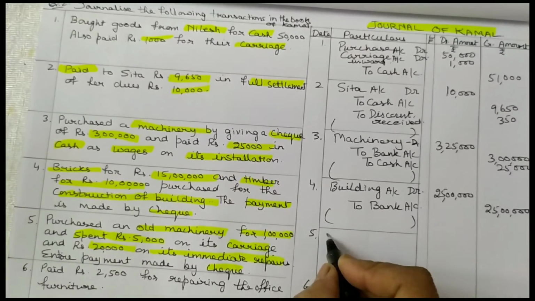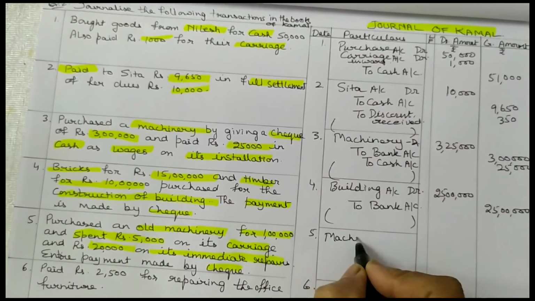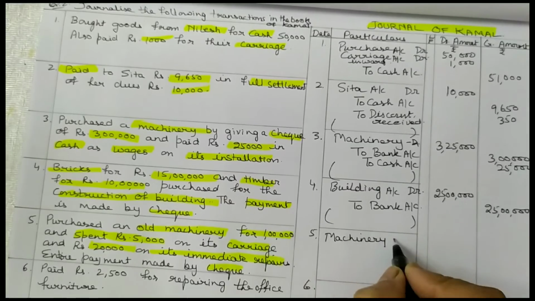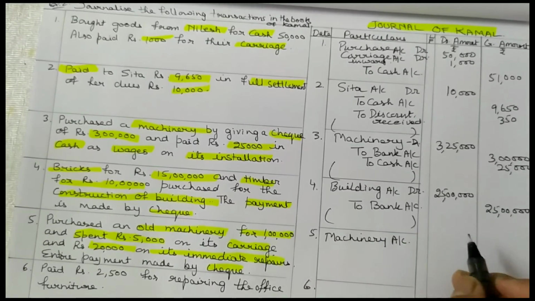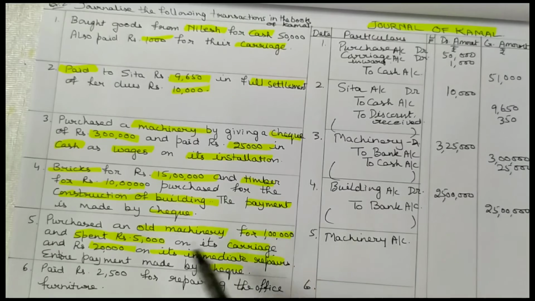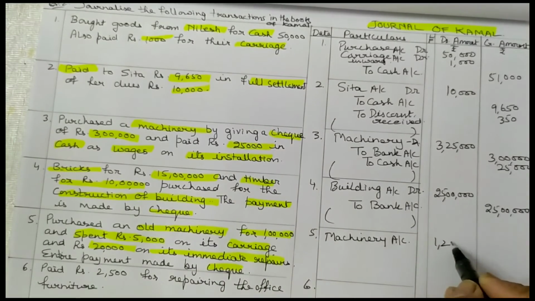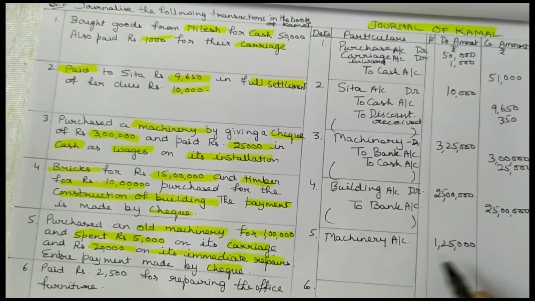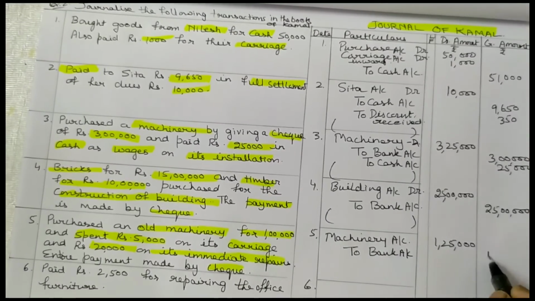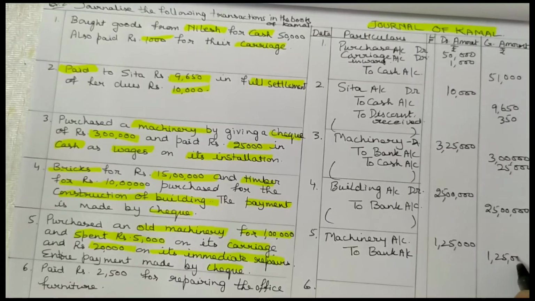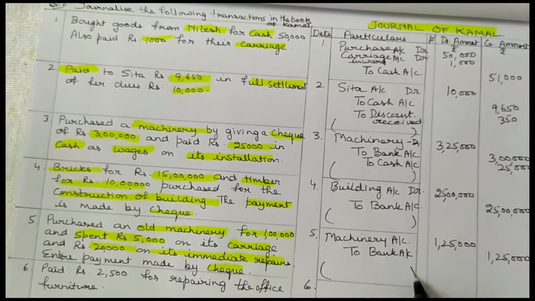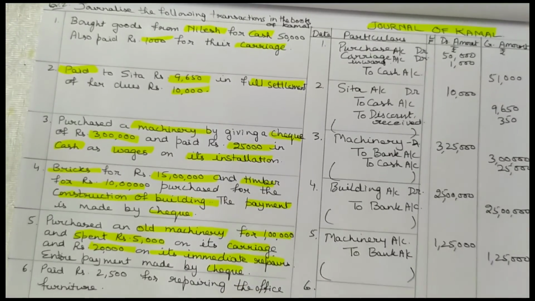So here you debit machinery account by 1 lakh plus 5,000 plus 20,000, so 1 lakh 25,000. Two, entire payment is made by check, to bank account, 1 lakh 25,000. You write narration from here.